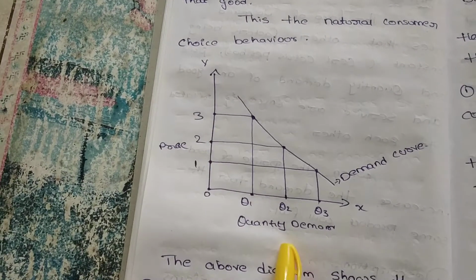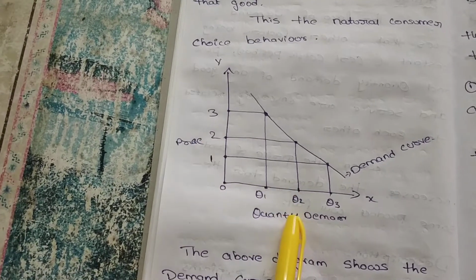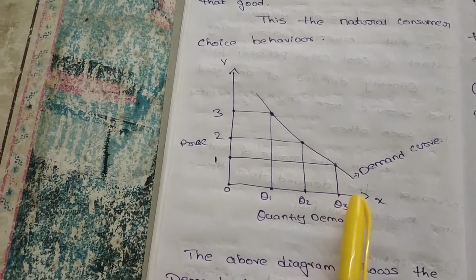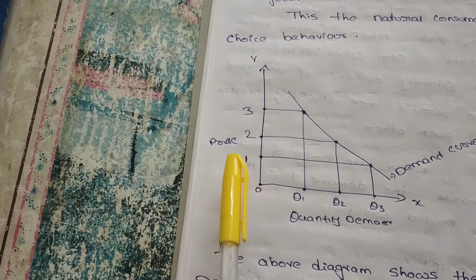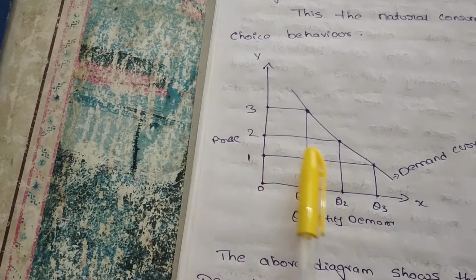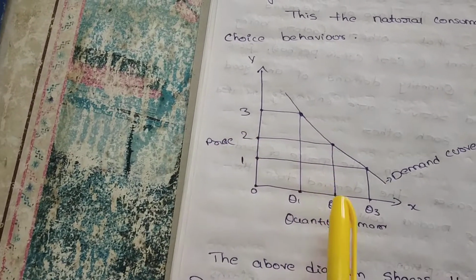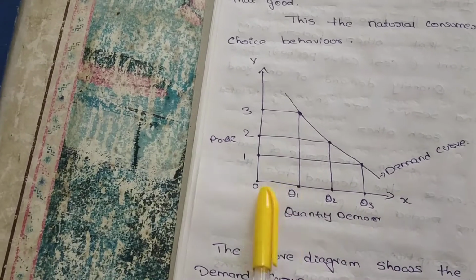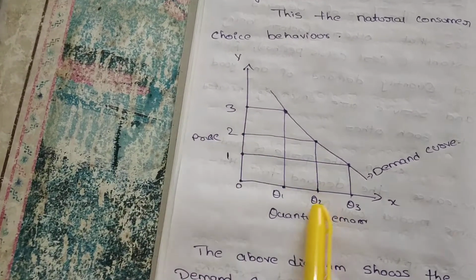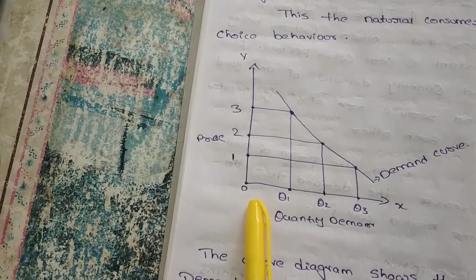On the x-axis is quantity demanded and on the y-axis is price. The quantities demanded are Q1, Q2 and Q3, and the prices are 1 rupee, 2 rupees and 3 rupees. When the price is 1 rupee, the quantity demanded is 3. When the price is 2 rupees, the quantity demanded is 2, so it decreases from 3 to 2. When the price increases to 3, the quantity demanded becomes 1. So as prices increase, demand decreases.